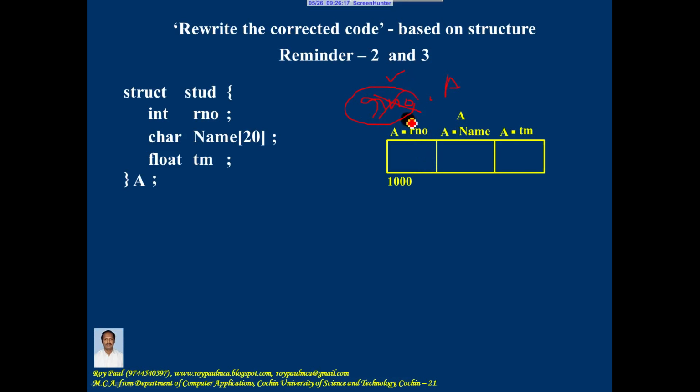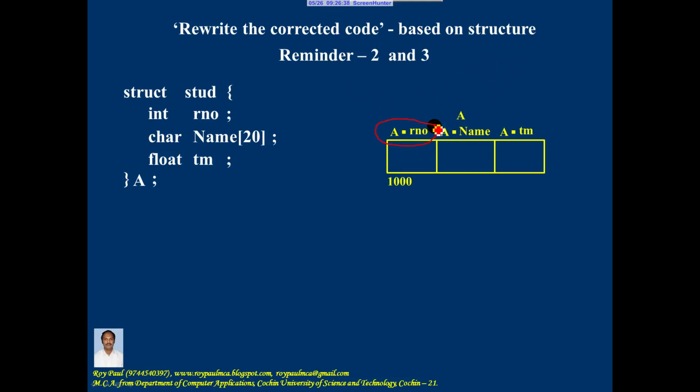This is not a structure variable. And the right hand side of the dot operator should be a member of the structure. So if I write RNO.A, it's a syntax error. The correct way of writing that is A.RNO.